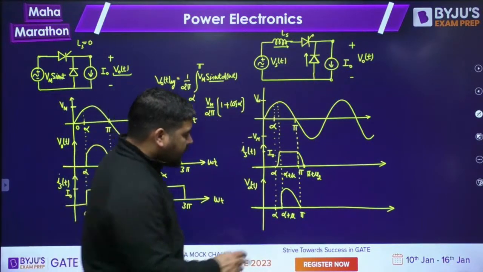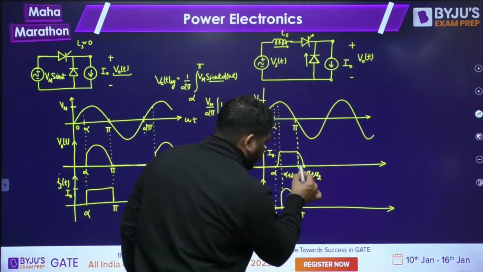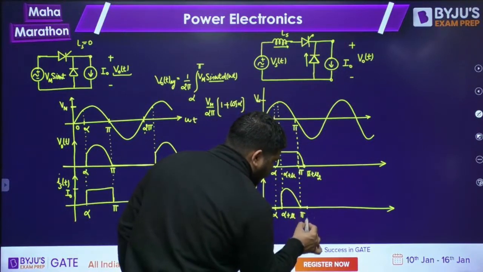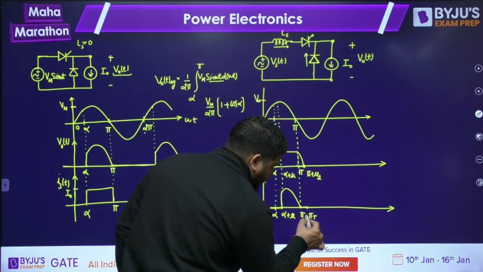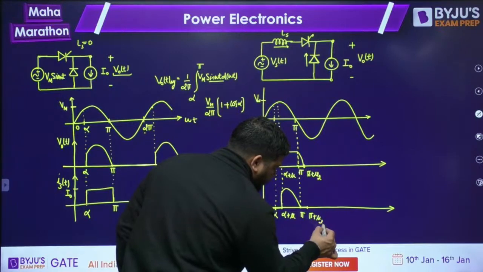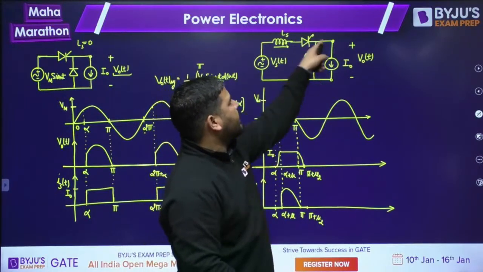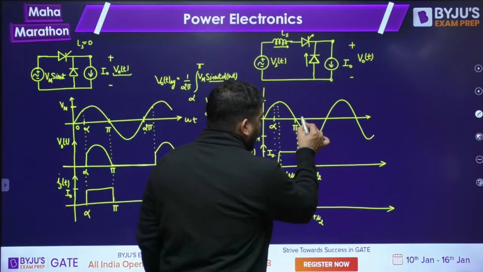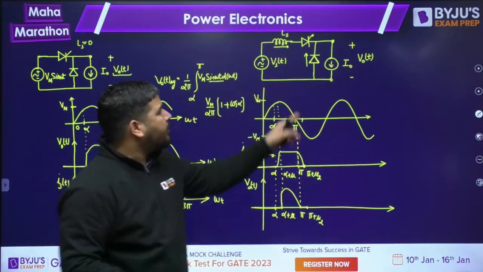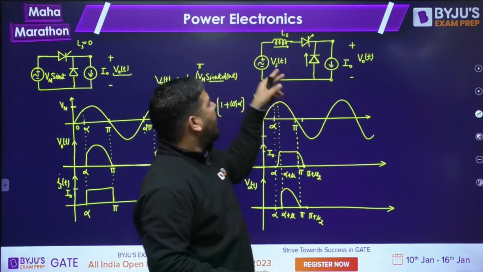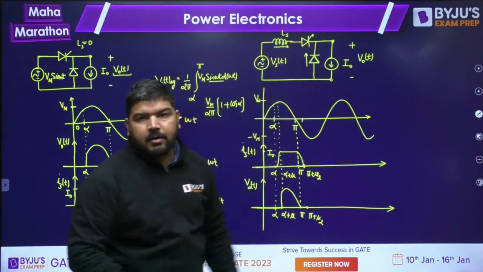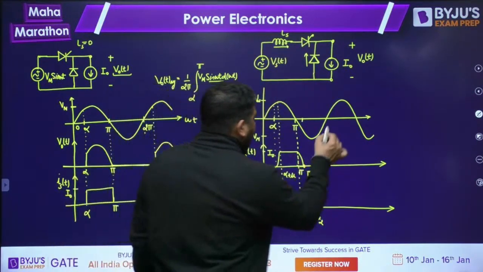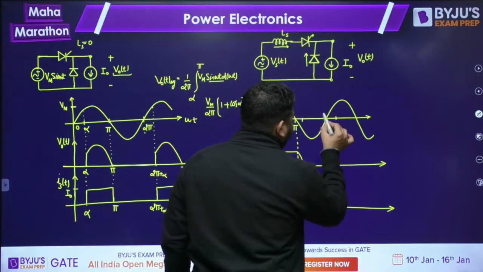Is it fine? And the output voltage will remain 0 because the freewheeling diode is conducting. From pi to pi plus mu 2, the freewheeling diode is conducting, so the output voltage will remain 0. Now what will happen after that? After that, the freewheeling diode will keep conducting and this thyristor will remain reverse biased. Okay. Now again, it will conduct at 2 pi plus alpha.